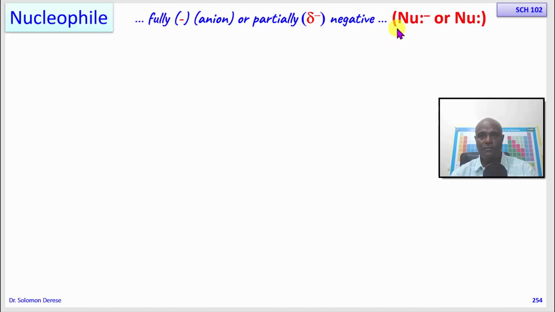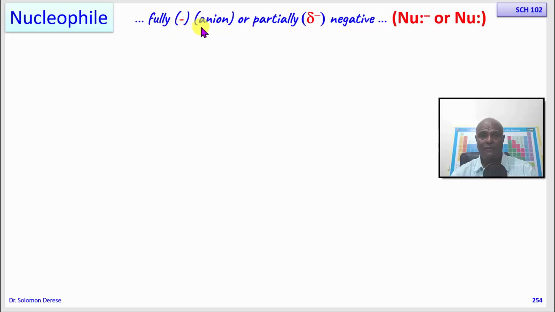The simple abbreviation for nucleophiles is Nu. When it's negatively charged, it is given as Nu minus, while the neutral is treated as Nu. Remember, when we were talking about electrophiles, I told you a positively charged carbon is called a carbocation.